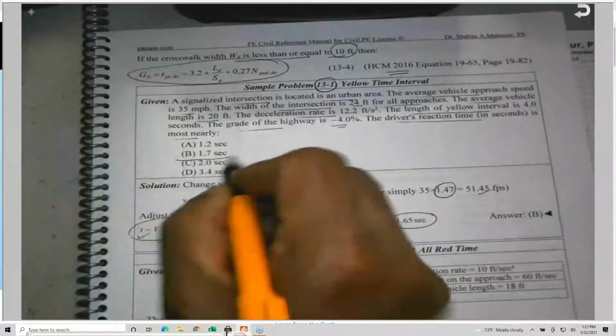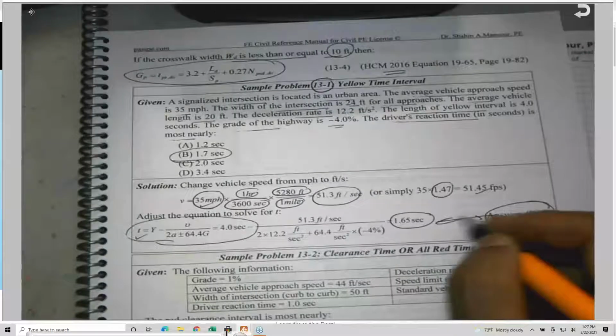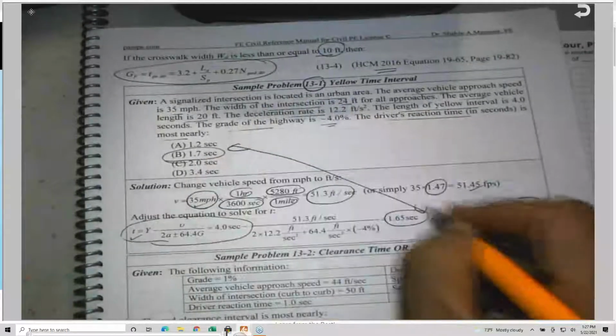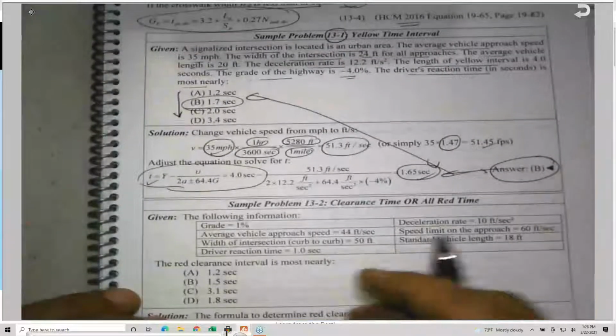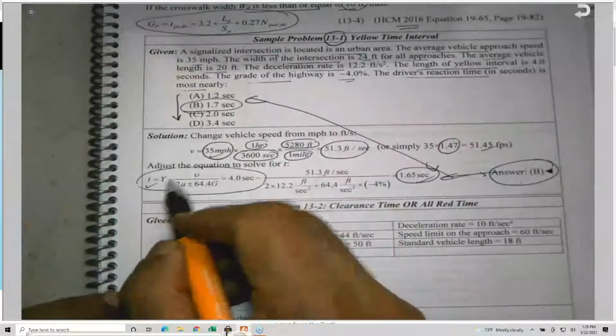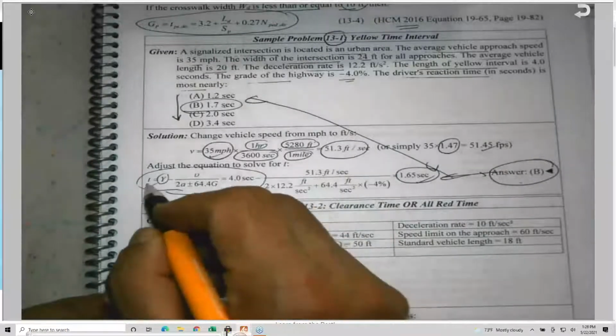So we round it to 1.7 seconds. So the answer is B as in boy. And again, I will double check to make sure that they are matching. The given answer should match here, because sometimes I change these. So this is one equation. Here he is not asking you to calculate the yellow time. No, the yellow time is given and he is asking for T.